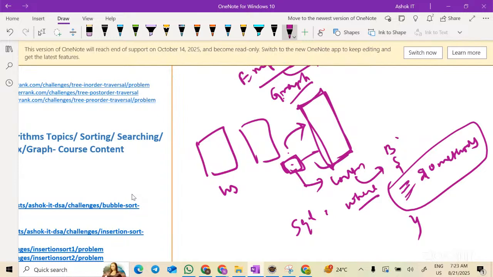Writing the code doesn't matter, correct? Nowadays, ChatGPT and all these AI tools will tell you how to optimize the code and what the code is. But does ChatGPT tell you where I should write the code in our application? Where is the problem in our application? No. Will that happen in future? No, because if you expose your application to ChatGPT, then it becomes available in the public domain. Your security will be broken, correct? So that will not happen. So with the introduction of AI tools, the advantage is that human intelligence is needed to identify where I should write the code. What code I should write, it will tell you.